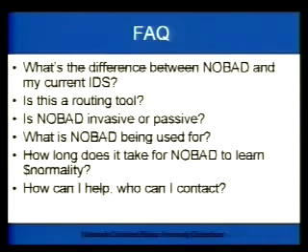In my remaining 2 minutes, I'm trying to answer a couple of FAQs that I know will come after I climb down here. The difference between NOBAD and my current IDS, that's very easy. An IDS is an intrusion detection system. We find anomalies. An IDS can be part of NOBAD by providing NOBAD valuable information about the state of the network, but it's not an intrusion detection system. We're not focused at detecting intrusions. We're focused at detecting diversions from what we call normality.